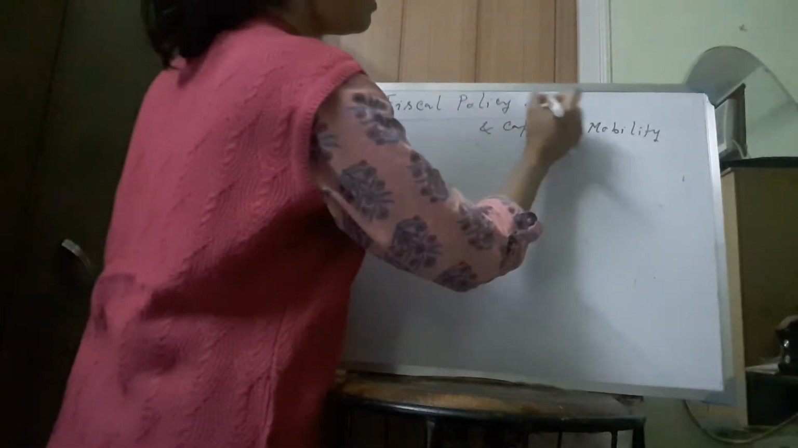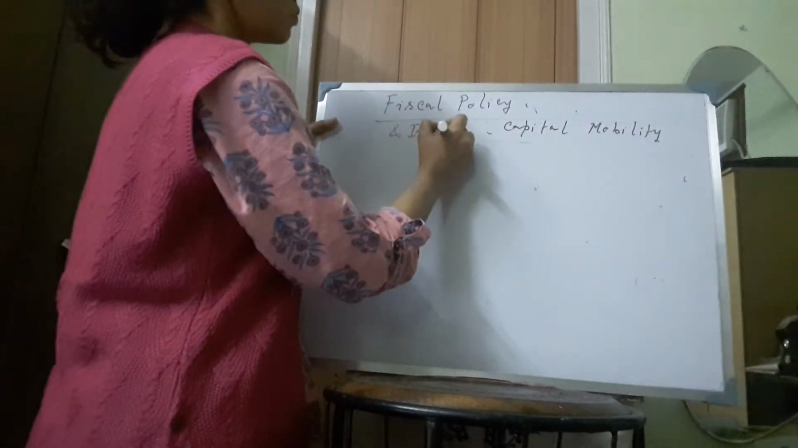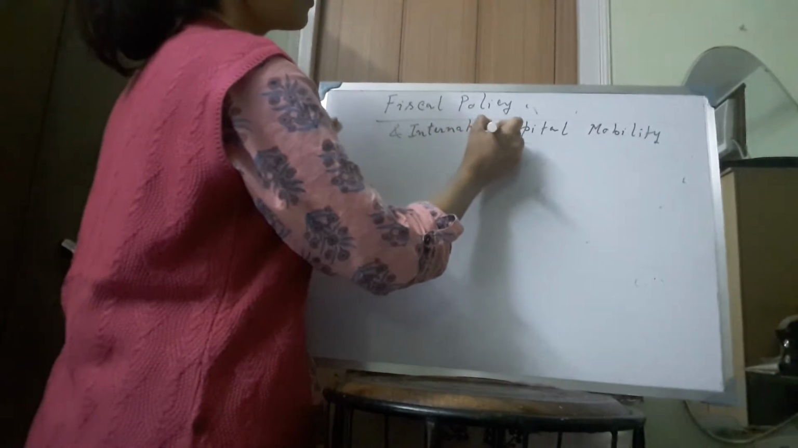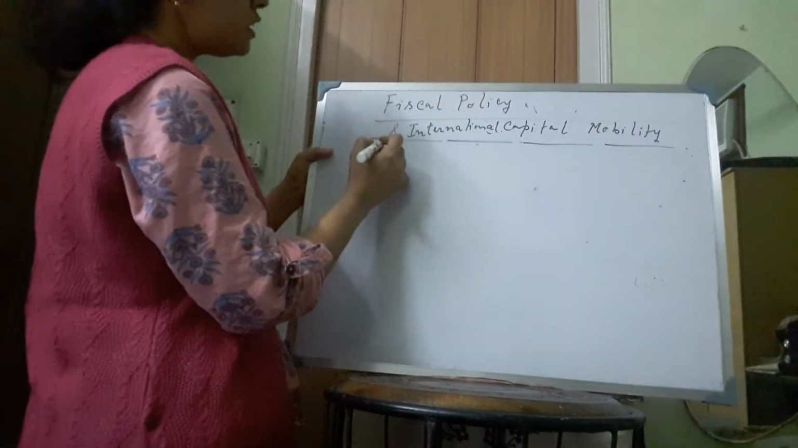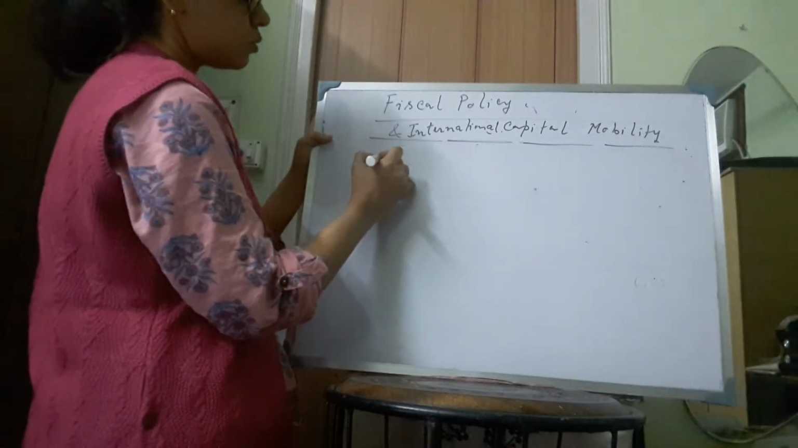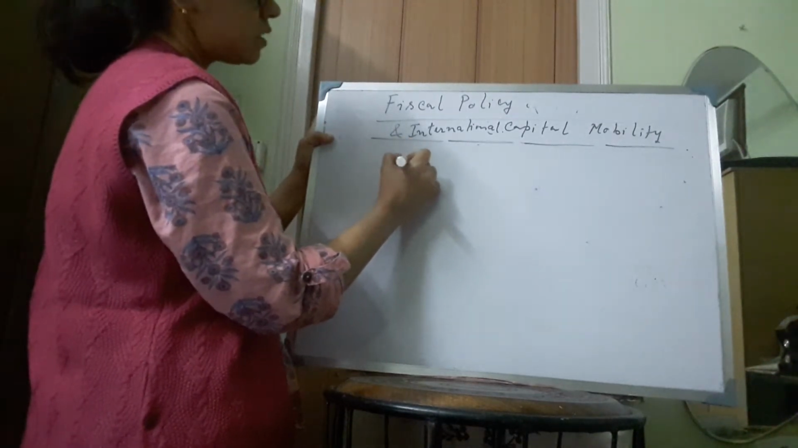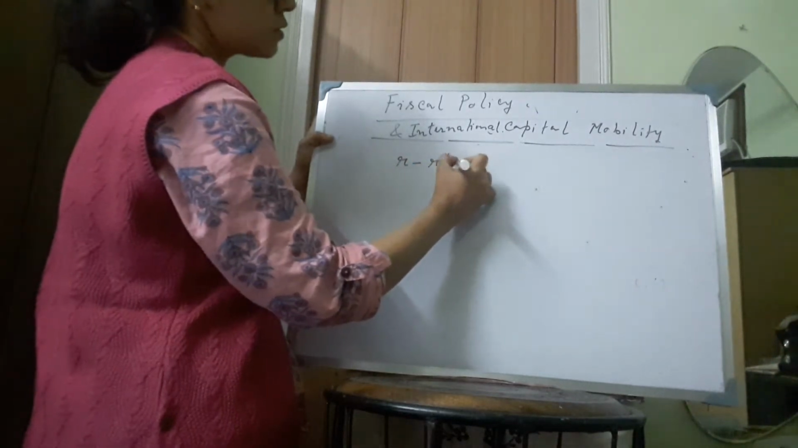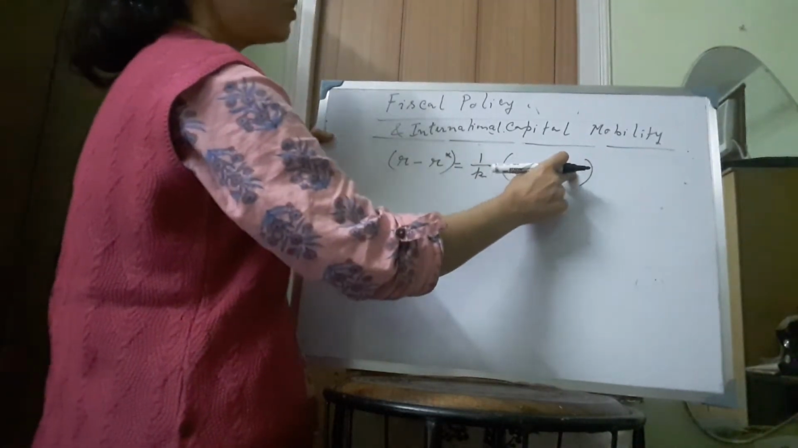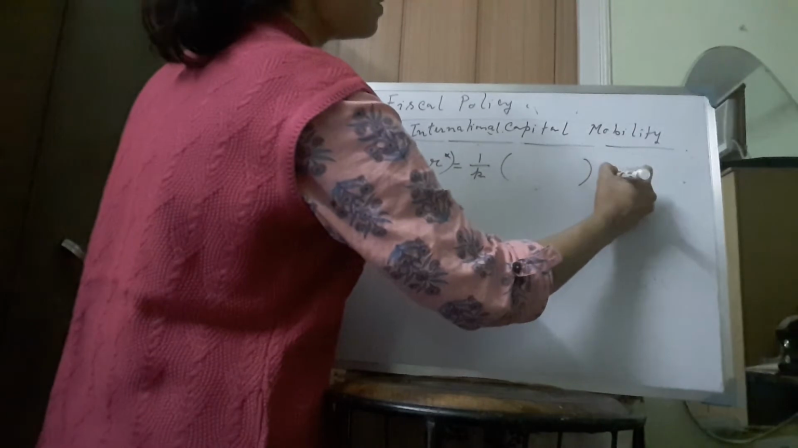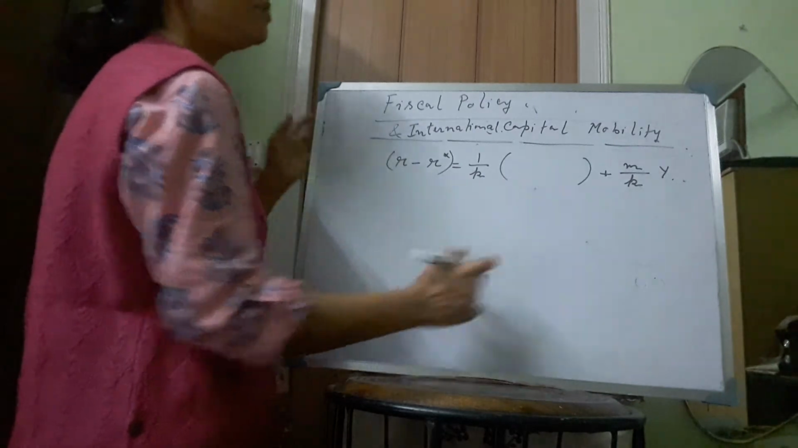So next we consider the fiscal policy and international capital mobility. But before that we need to discuss the slope of the BP schedule. Now the BP schedule is represented by R minus R star equals 1 by K, within brackets we have some autonomous terms, and then we have M upon K times Y. So this is the equation for the BP schedule.